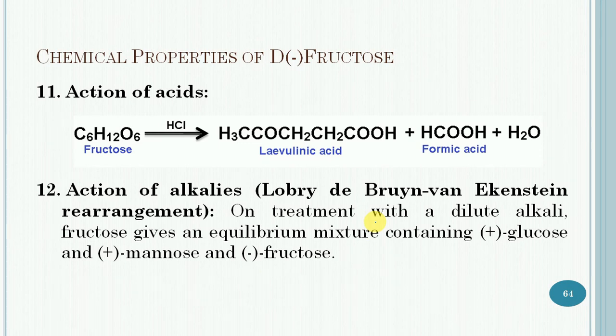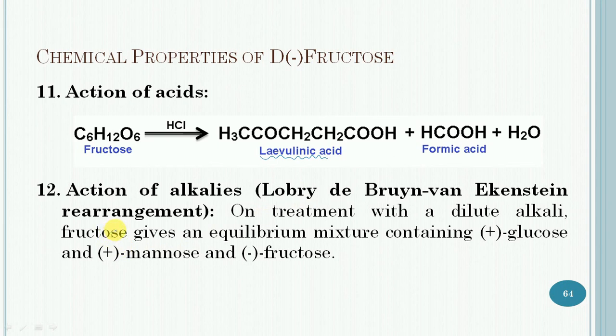Then action with acids. On heating fructose with concentrated hydrochloric acid, it will form levulinic acid. So it is the reaction with hydrochloric acid.